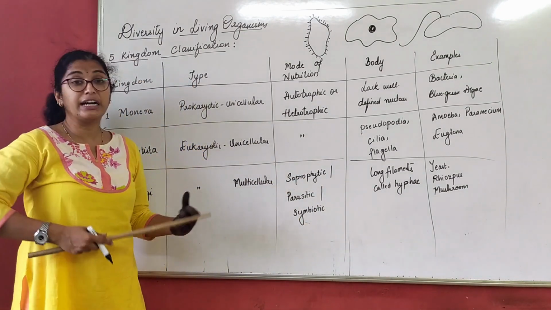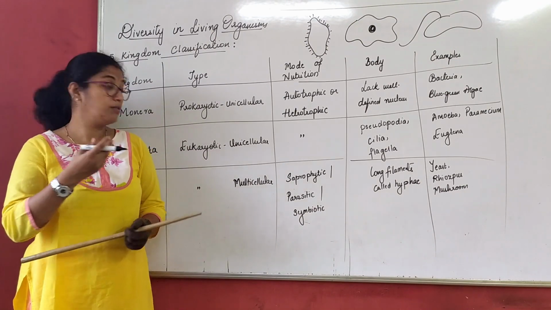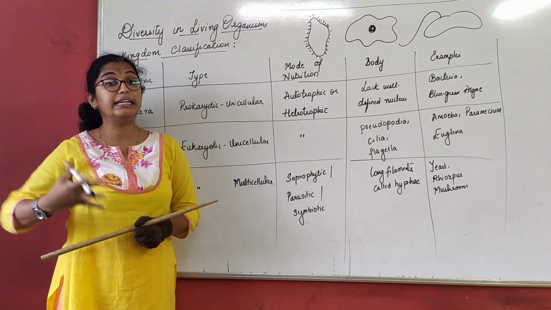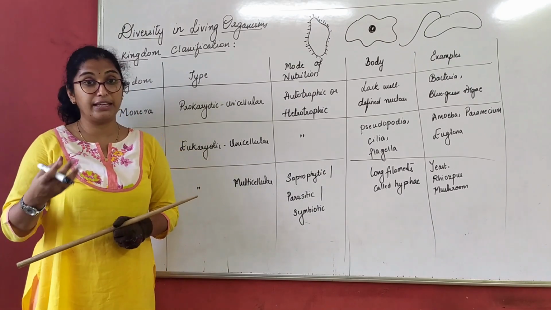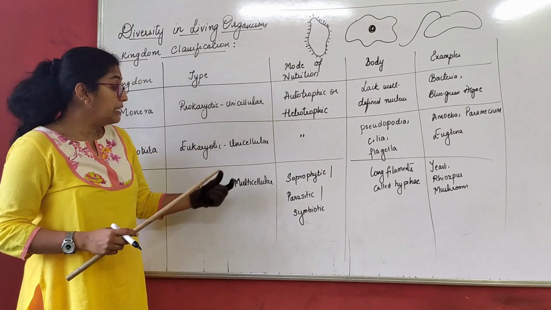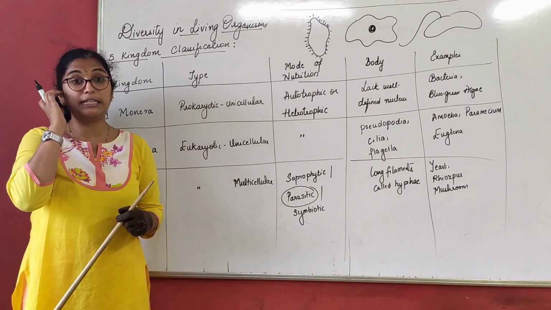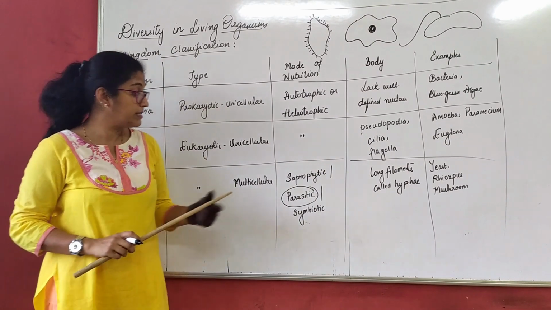Fungi, these kingdom 3 organisms, always feed on the dead and decayed parts of the living, or whatever is left over. Saprophytes feed on the dead and decayed ones.